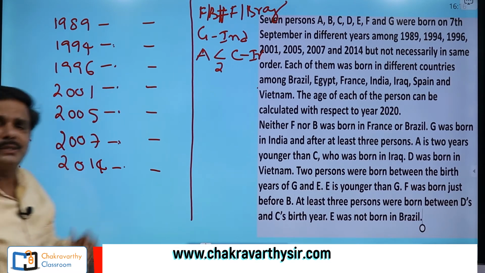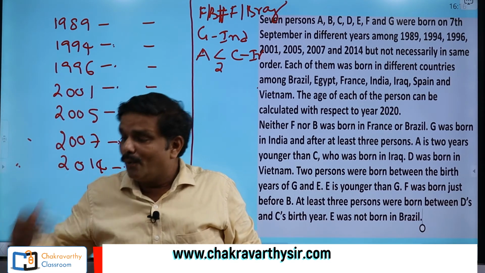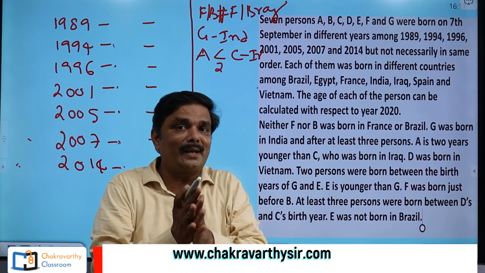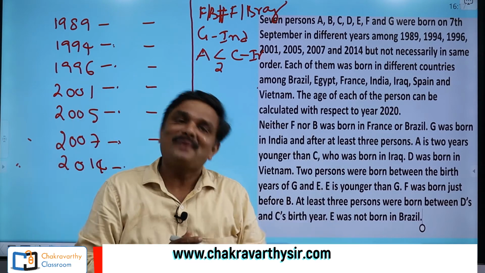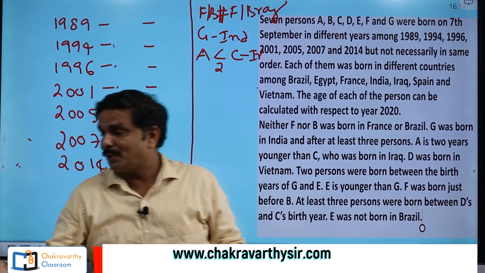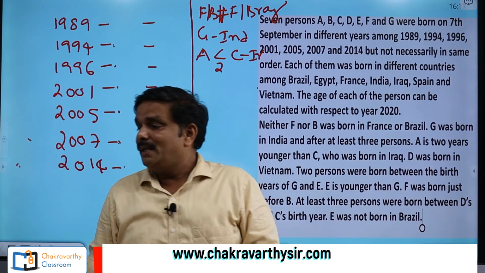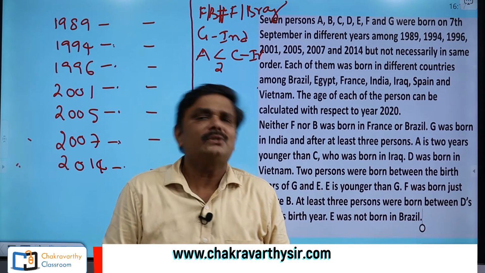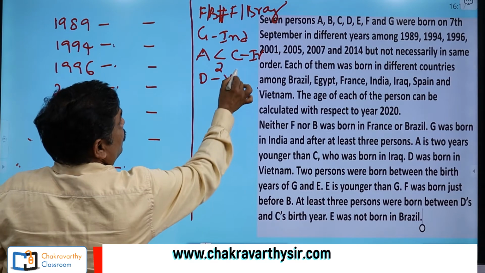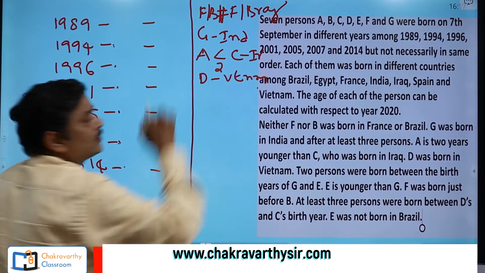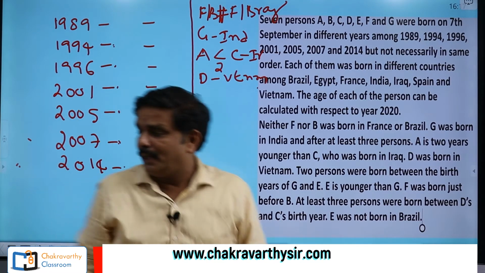But still, students, we will wait for some more time, go for the other data, correlate with one another and try to eliminate even the second possibility. Okay, right, go for the next information here. A's information is over. D was born in Vietnam. This is the direct information. I cannot keep it again on the chart. D was born VTNM. I am writing. It's a positive information.